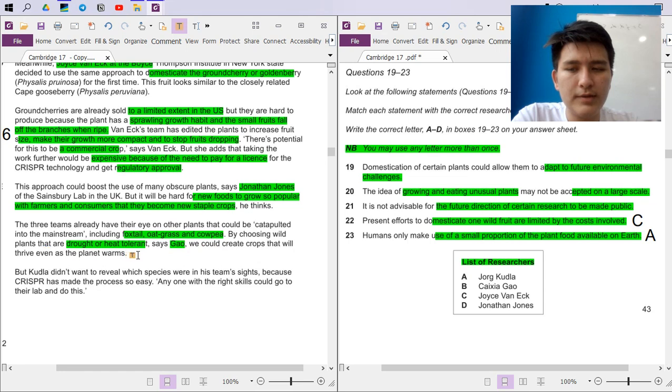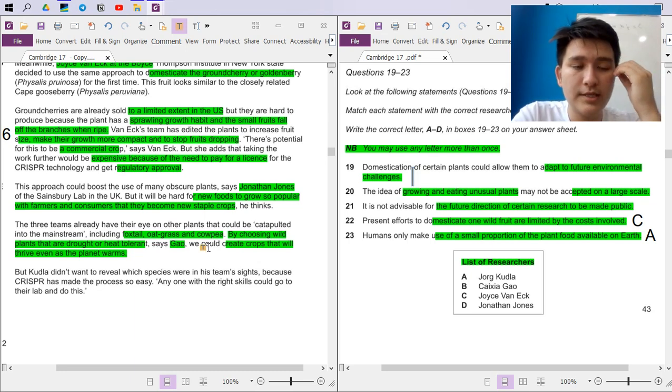By choosing wild plants that are drought or high heat tolerant, we could create crops that will thrive even as the planet warms. Like environmental challenges, right? Domesticating certain plants, like choosing ones that are drought tolerant, could allow them to adapt to environmental challenges. So it's B.